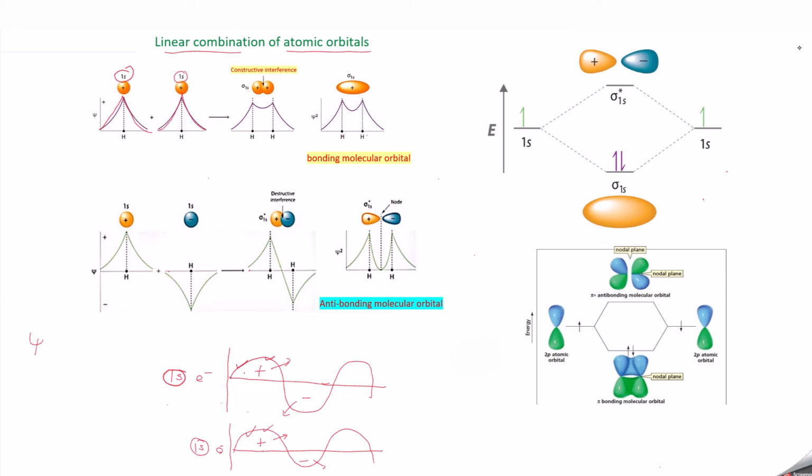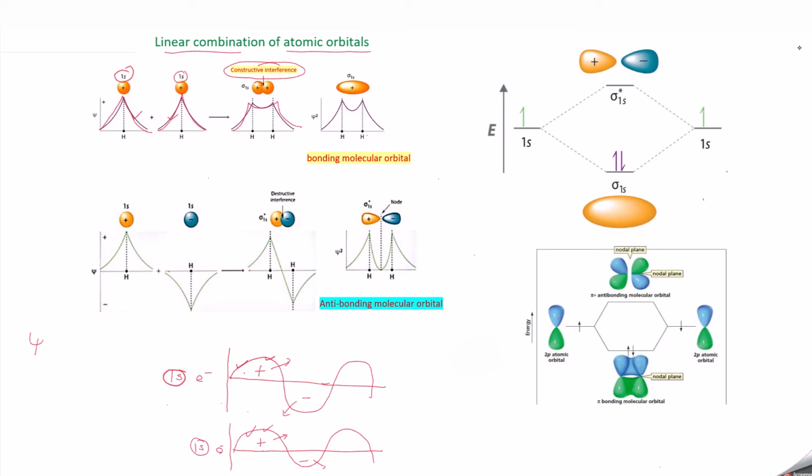So when they meet each other, they get added up. So this wave function and this wave function get added up, and you will be getting a molecular orbital which is mainly due to the constructive interference. So you can represent the molecular orbital like this, and its wave function will be like this.